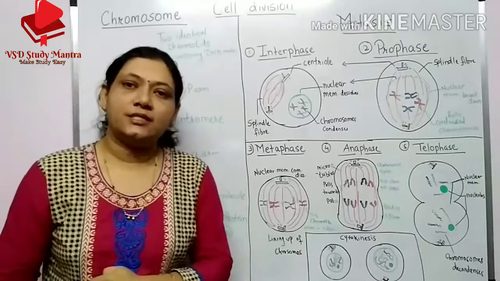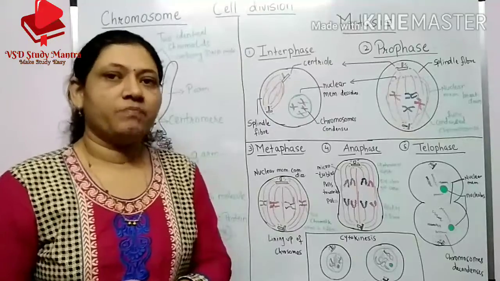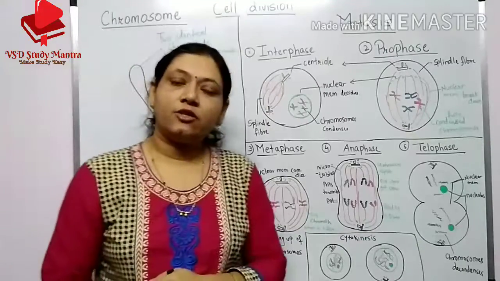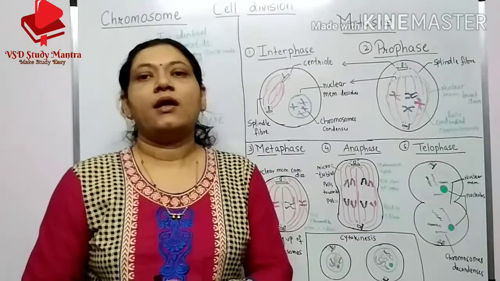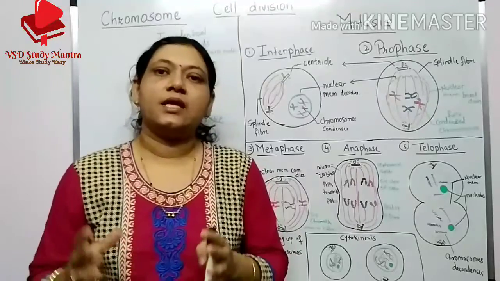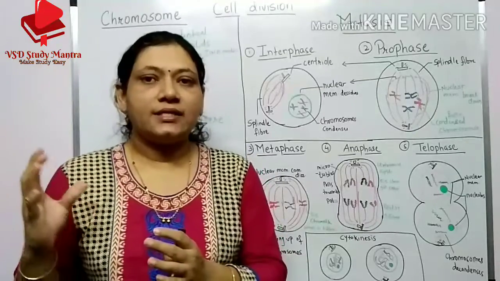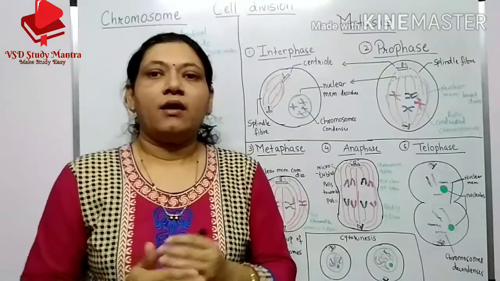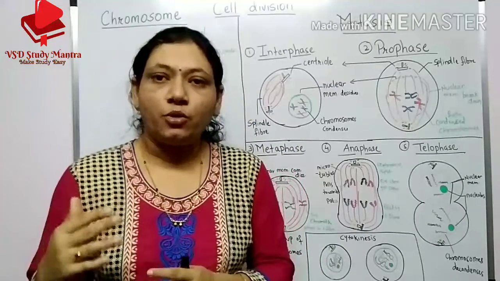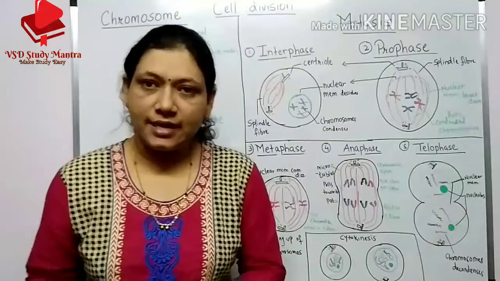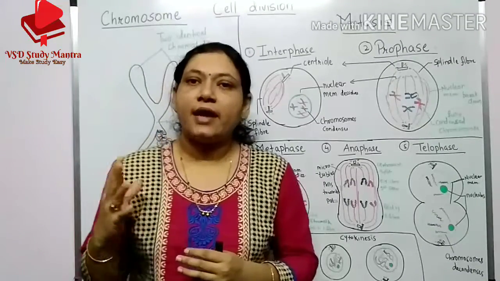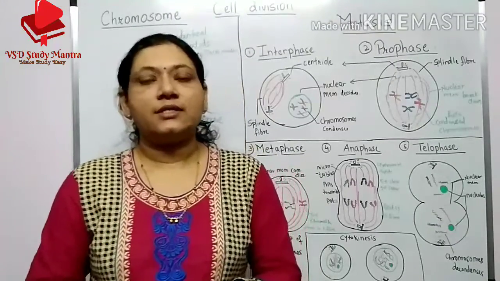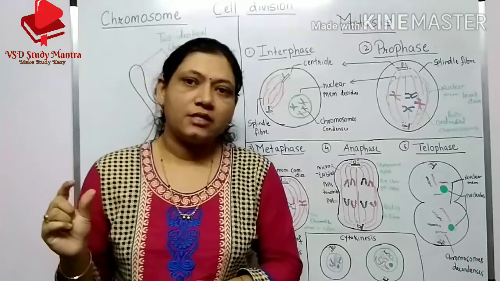So students, we will start mitosis. What is mitosis, students? It is a division where a single somatic cell produces two identical daughter cells. Somatic means what?